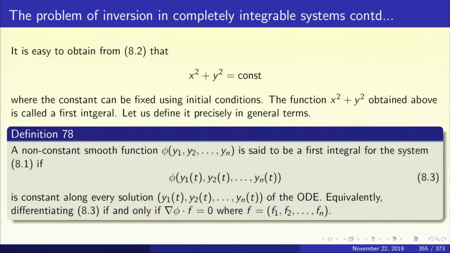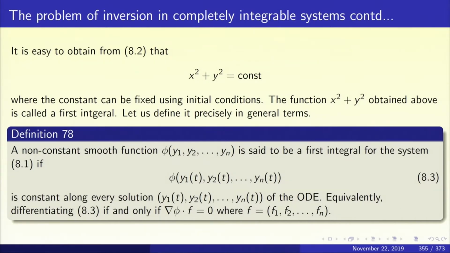Let us define it in general terms. A non-constant smooth function phi of y1, y2, ..., yn is said to be a first integral for the system of differential equations 8.1 if phi is constant along solutions. That is, phi of (y1(t), y2(t), ..., yn(t)) is constant along every solution (y1(t), y2(t), ..., yn(t)) of the system of ODEs.